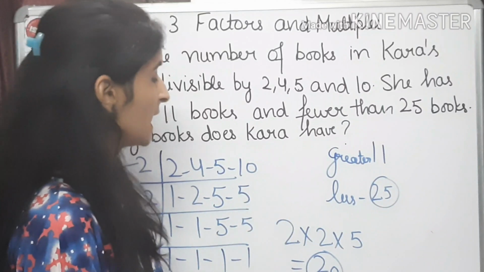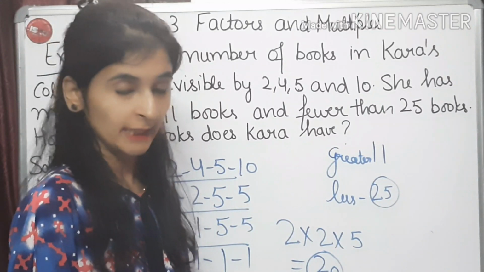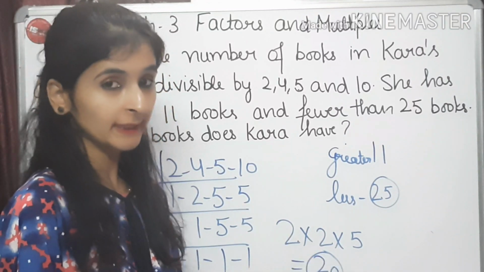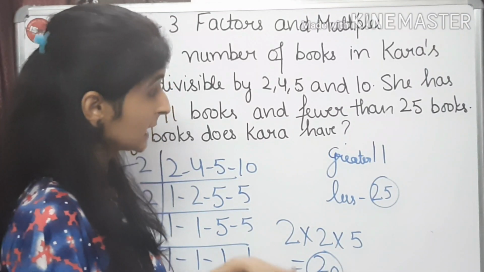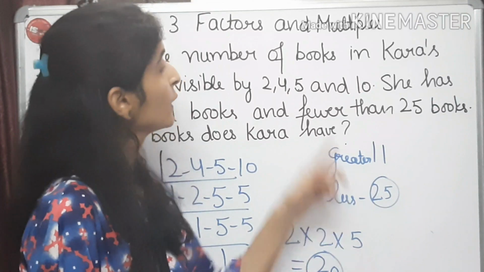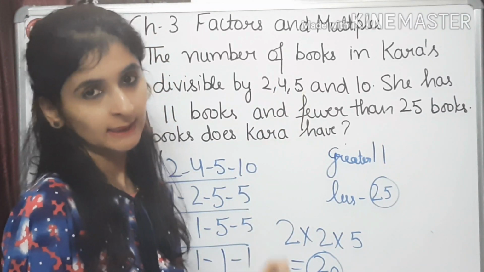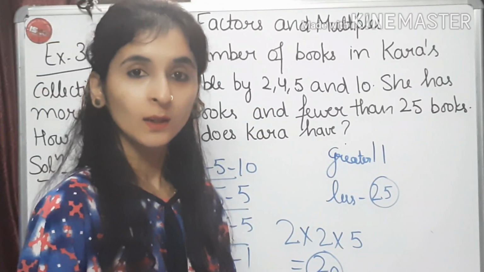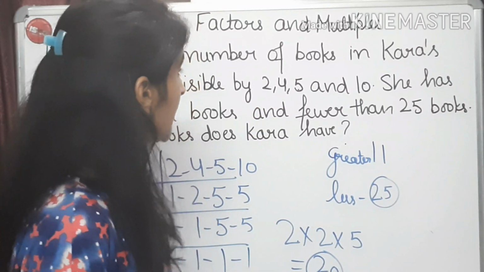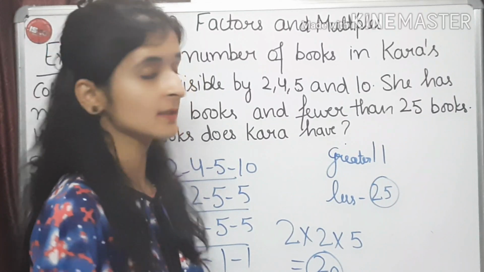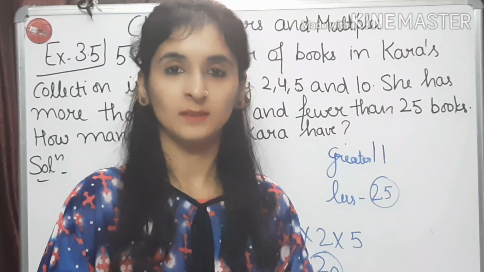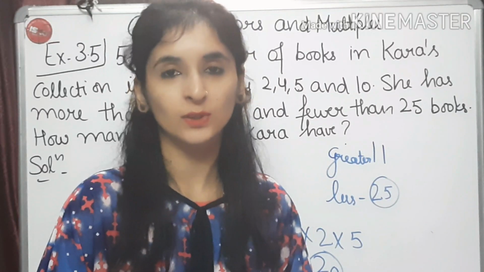It means Kara has 20 books and 20 is greater than 11 and less than 25. And 20 is a multiple of 2, 4, 5 and 10. It means it is divisible by 2, 4, 5 and 10. So that is what we have to do here. We just have to find out the LCM of these numbers. Now let's come to the next question.